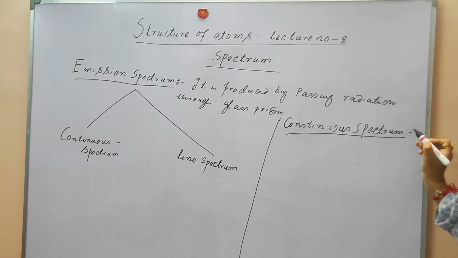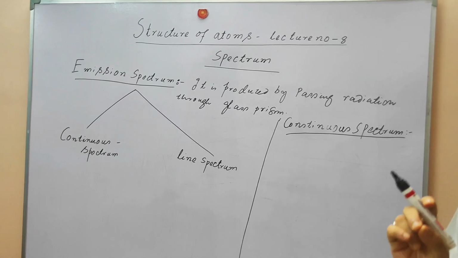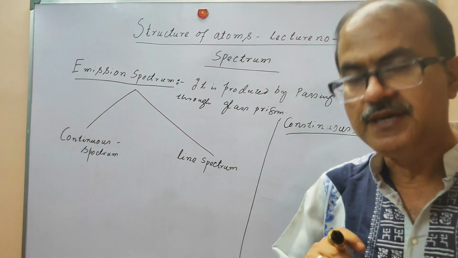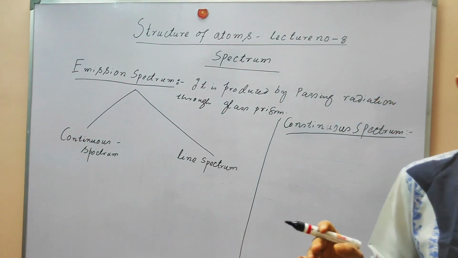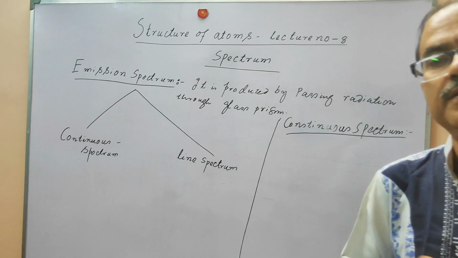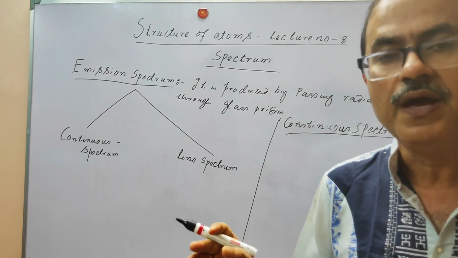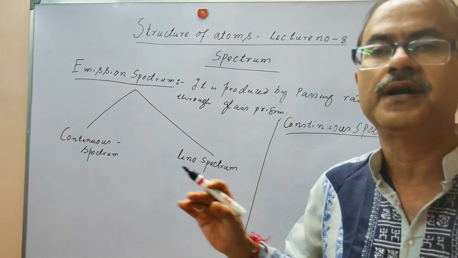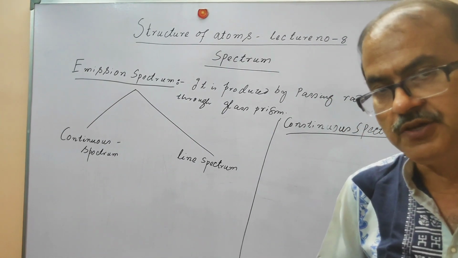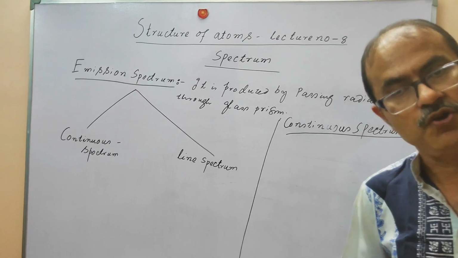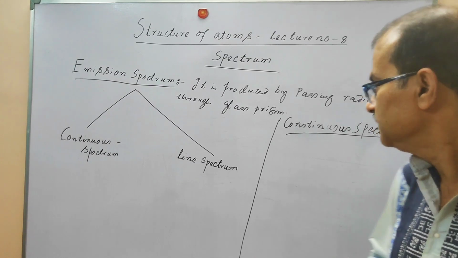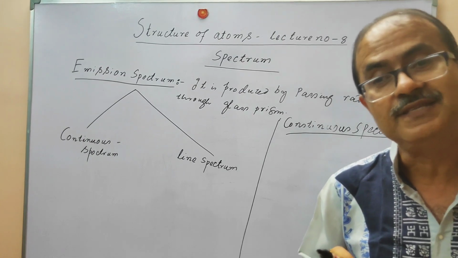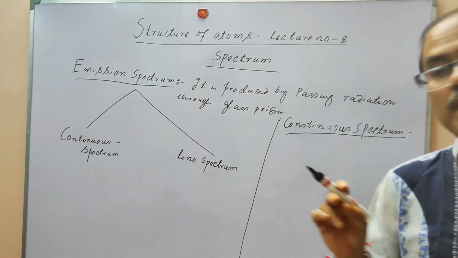Continuous spectrum is produced when we pass white light through a glass prism. It is split into the different colors, that is, the 7 colors. This is called dispersion, and it has a continuous trend, a continuity in the colors. This type of spectrum is called the continuous emission spectrum.